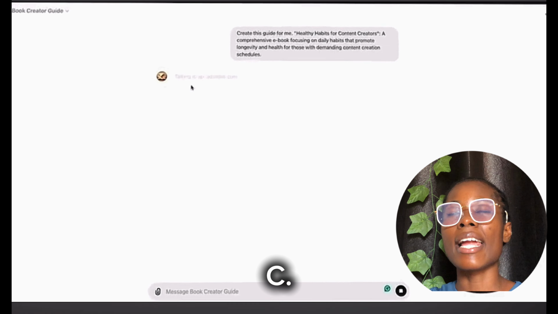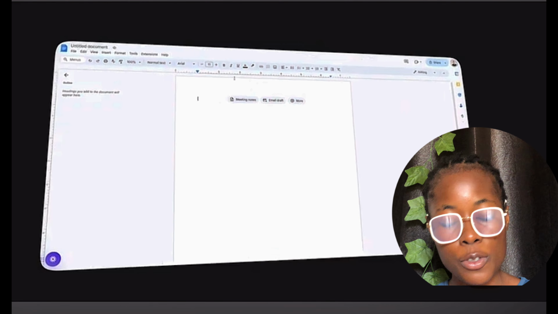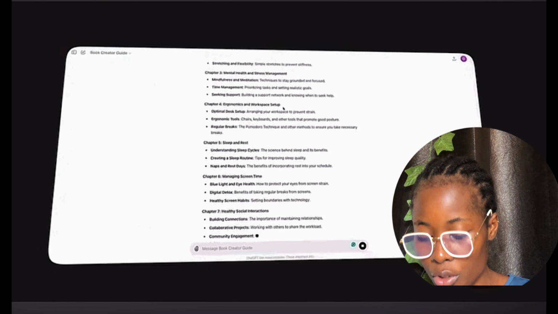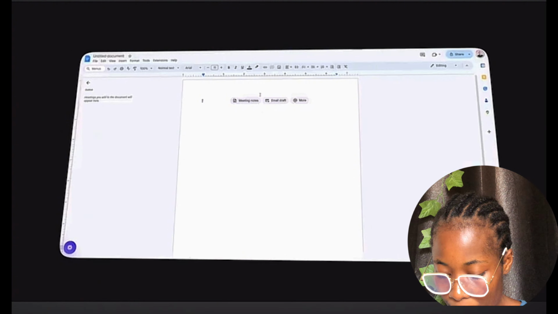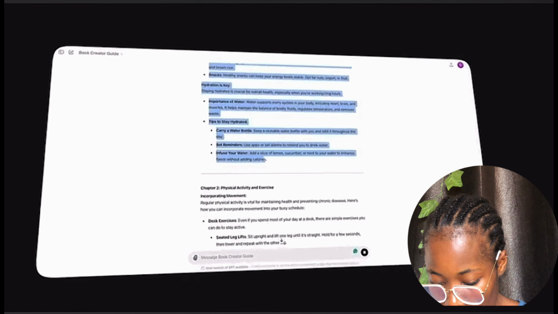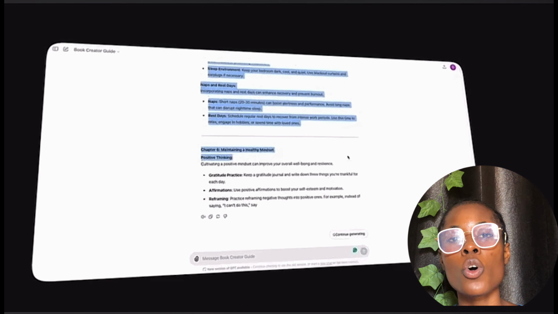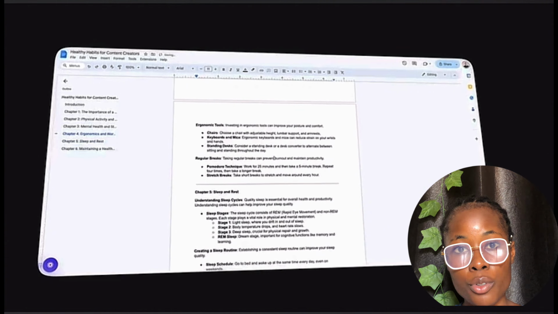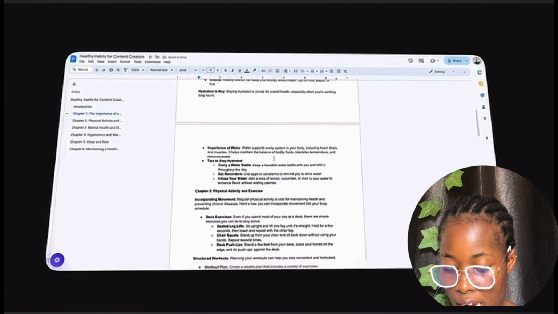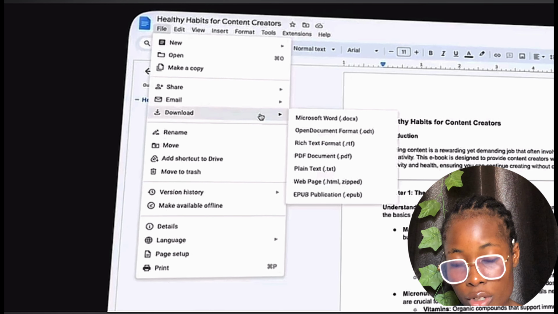All these niches, all these ideas that we've generated from ChatGPT, now we are going to head over to Google Docs and we are going to form a PDF file from Google Docs. What you want to do is to take the title first, paste it on your Google Docs, then also paste all the documents that you got from ChatGPT. And so after you've taken all the chapters and pasted them on Google Docs one after the other, you are going to check the mistakes and check some grammar and make some corrections. So once you are okay with what you've pasted on Google Docs from ChatGPT, the next thing you want to do is to download this ebook by clicking on the file button and then download as a PDF.